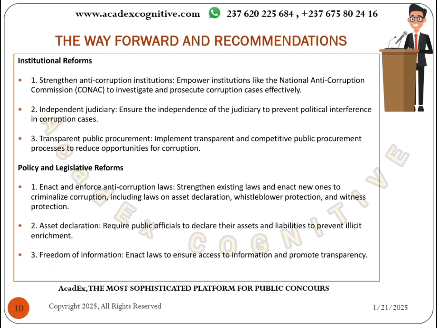The government should allow free access to information. Also, the government needs to enact laws to ensure that access to information and transparency is enhanced. If there is transparency in public administration, citizens have adequate information: what is happening in the government, what the government has done so far, and what is lacking. That is going to be very important.